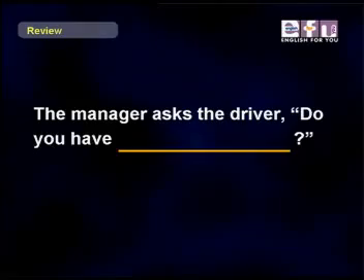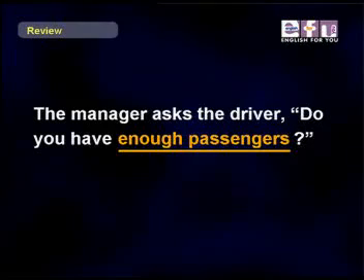Sylvia, it's your turn. The bus wants to leave for the beach. It's almost full, the bus. So the manager asks the driver, do you have enough passengers? Okay, good. So the manager asks the driver, do you have enough passengers?